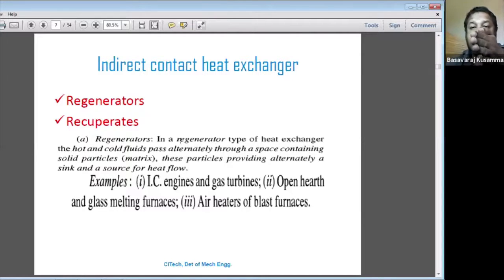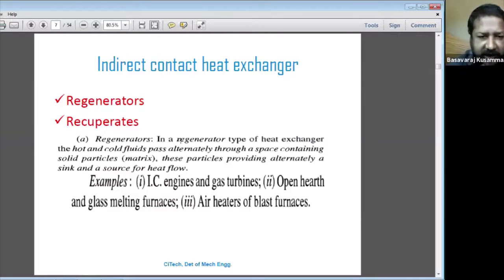On this side the hot water is flowing, and on this side cold water is flowing. If the hot water is flowing first, then this matrix will extract the heat from the hot water. Understand?